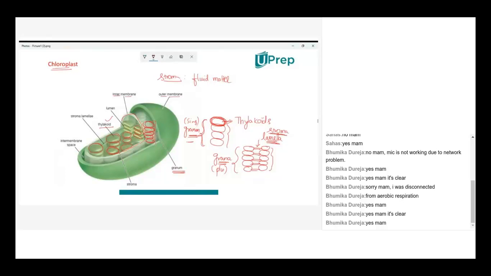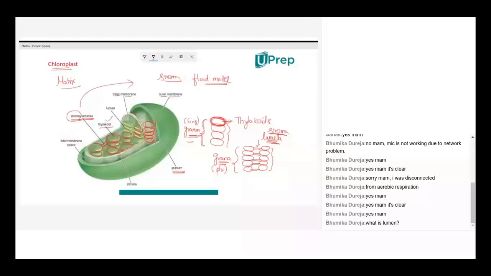This is one granum and this is another granum. They're joined through a lamella. Lamella is nothing but a tubular structure. What lamella? Stroma lamella. What is stroma? Stroma is nothing but the fluid matter inside the chloroplast, like the matrix. What is matrix? Just now mentioned, matrix is the fluid matter present in mitochondria. Likewise, stroma is the fluid matter present in the chloroplast.